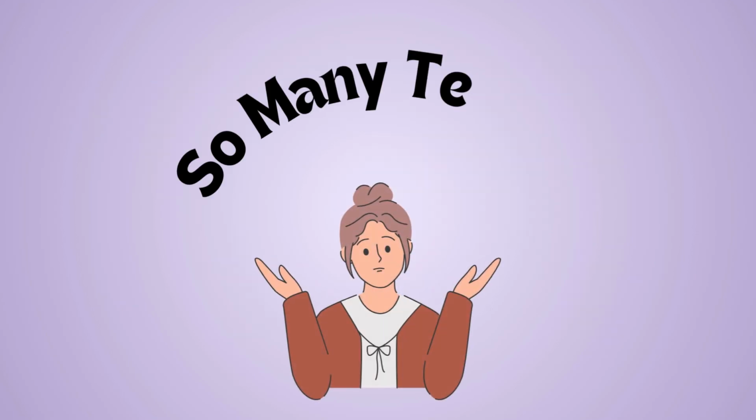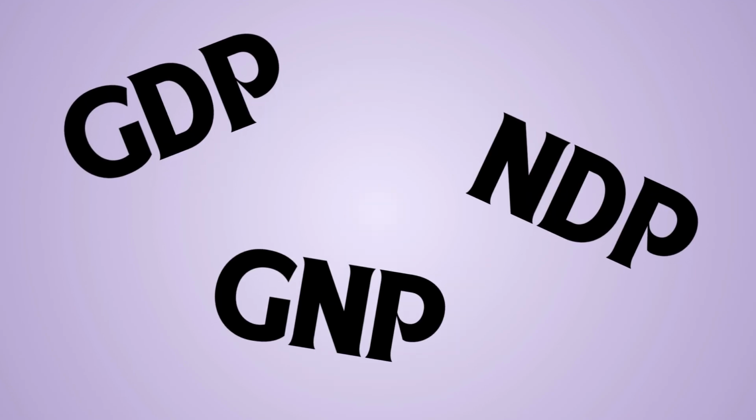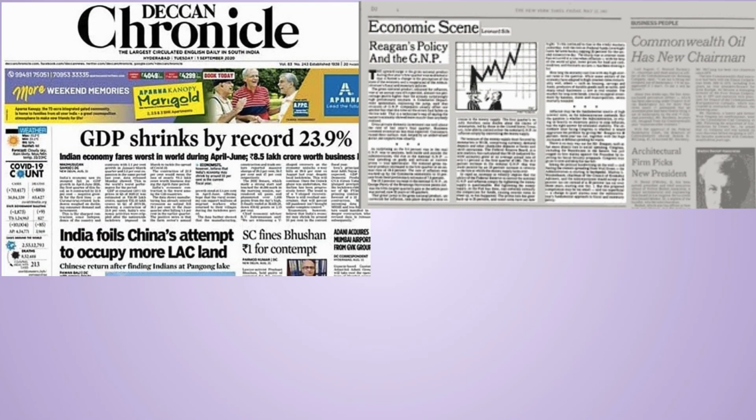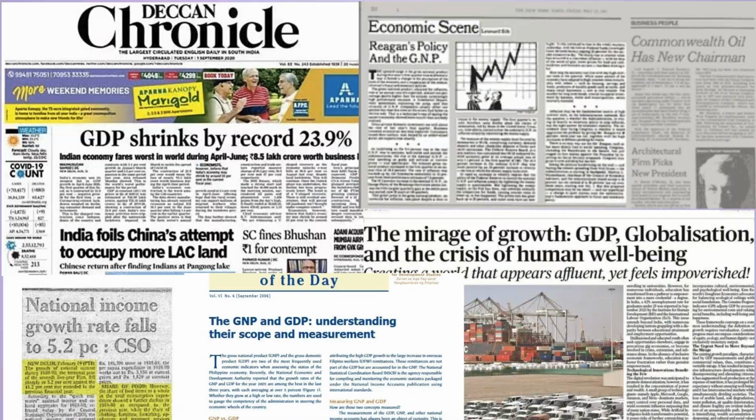But it can be quite difficult to understand when we have so many terms measuring national output. We have GDP, we have NDP, we have GNP. And a lot of times these terms are being used simultaneously in different reports, newspapers, and publications.